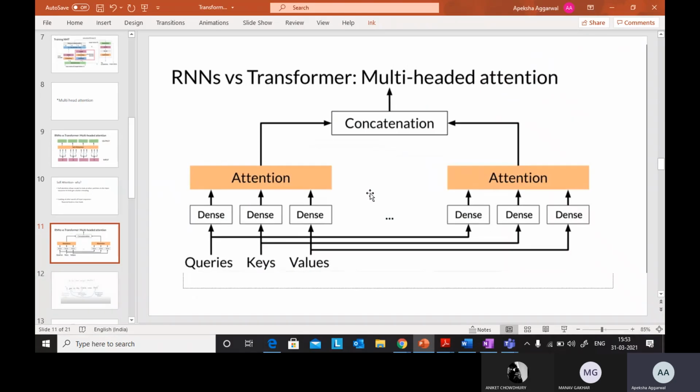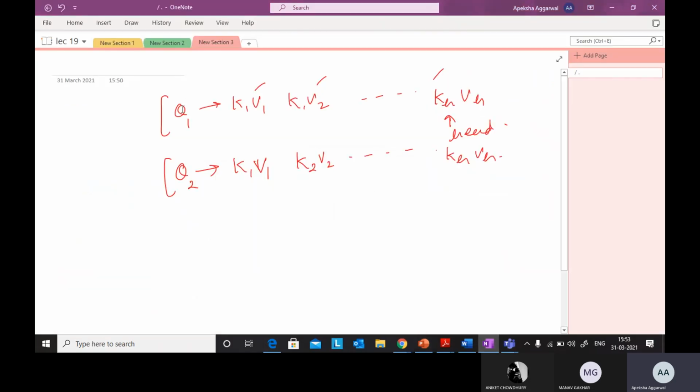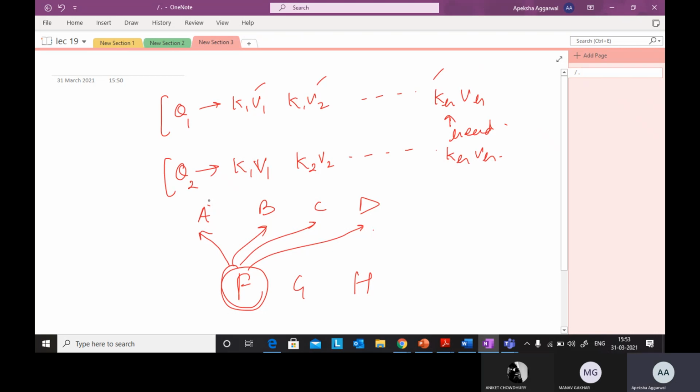So multi-head means, okay, this is multi-head here. For each and every word vector, the first word that I want to translate as output. Suppose A, B, C, D was my input sequence and output was F, G, H. So to predict or translate this F, I will require weight from this one, this one, this one, and this one. So multiple heads, that is why. I will multiply key values.